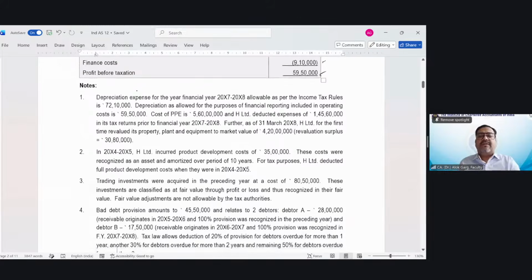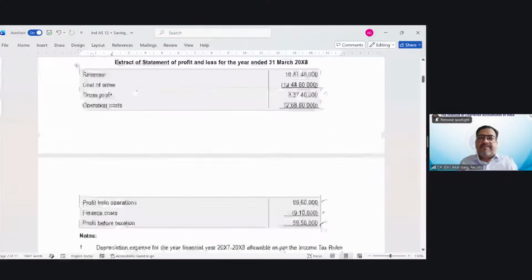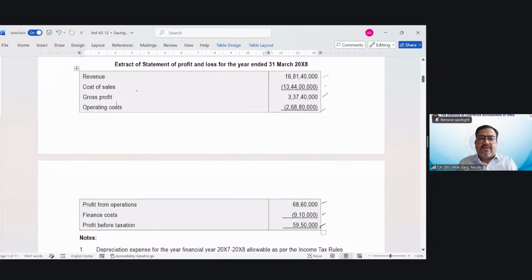Now some notes are given. Depreciation expense for the financial year 20x7-20x8 allowable as per the income tax rules is 72 lakh 10,000. And what is my depreciation charged? It is not given here.